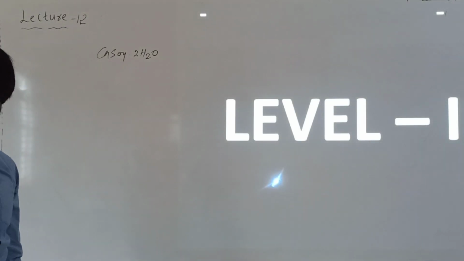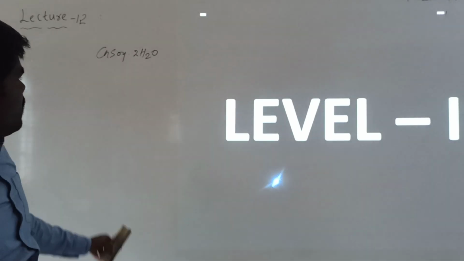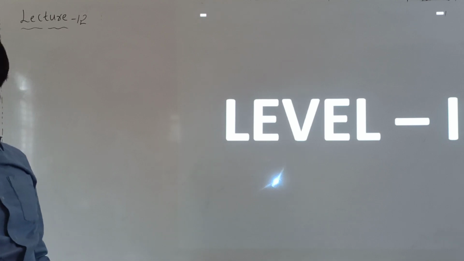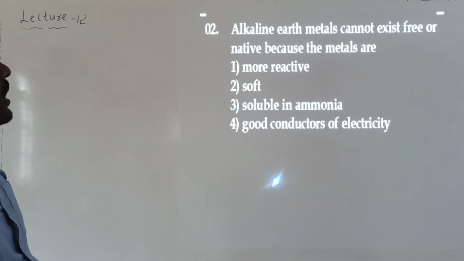Now, this completes the conceptual questions of alkaline earth metals. Now, let's move to level 1 of alkaline earth metals. Under level 1, here comes the first question. Alkaline earth metals cannot exist free or naked because the metals are.